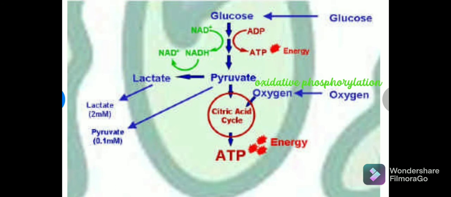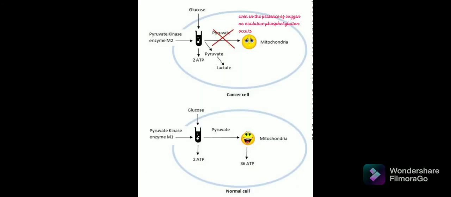In the early 20th century, Warburg, a German physiologist, observed that cancer cells had increased rates of glycolysis despite the availability of adequate oxygen levels. He called this effect aerobic glycolysis or the Warburg effect. That is, even in the presence of oxygen, first the glucose is converted to pyruvate by glycolysis. Even in the presence of oxygen, the oxidative phosphorylation is blocked in the cancer cells, and this is called aerobic glycolysis, and the shift is called the Warburg effect.